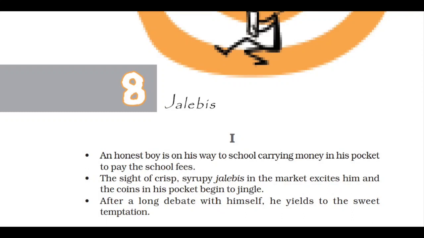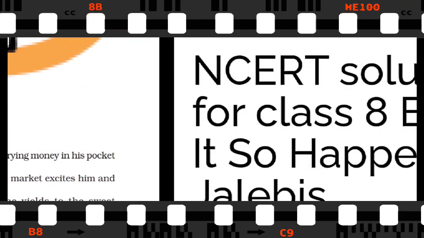Eventually, the boy gets into trouble and learns an important lesson. Most noteworthy, he learns the difference between what is fanciful and what is factual. Also, he learns that everything happens for a reason. So that's the end of the summary for supplementary 8, Jellybis, children. Let's move on to the question answer area.